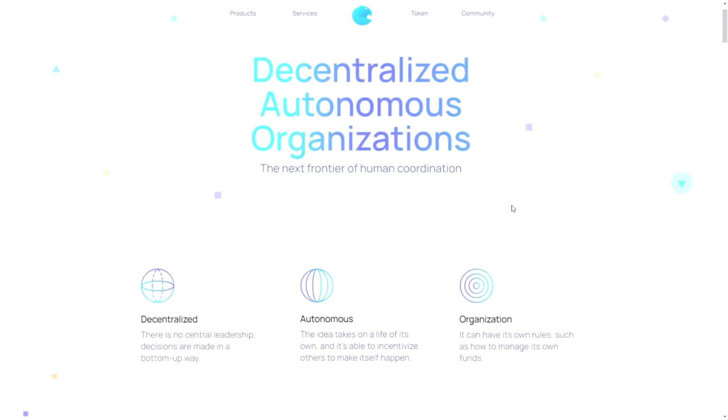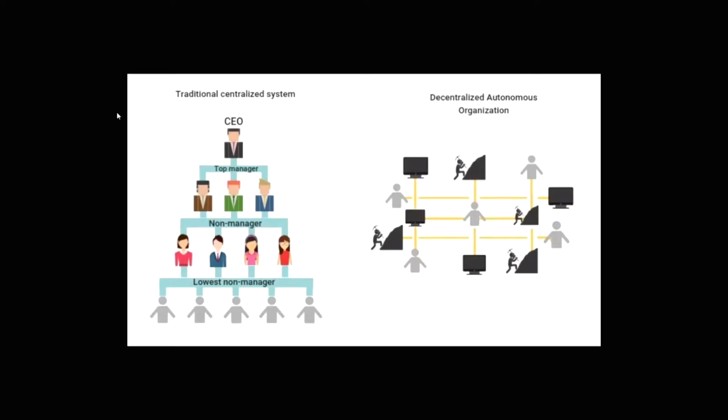So the first aspect of a DAO is that it's decentralized. That means there is no central leadership and decisions are made in a bottom-up way. So in a normal company structure, you would be looking at this. So you have the CEO at the top, then you have some managers. Now in a DAO, the whole idea is different. So everybody who participates in the network can have a vote and influence the outcome or changes within that network.